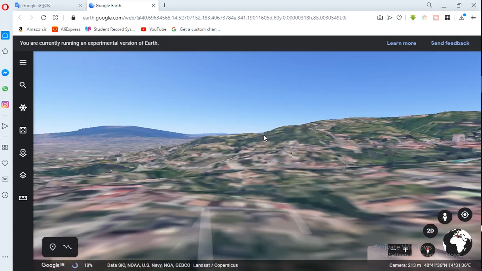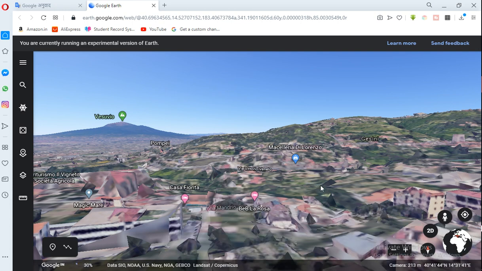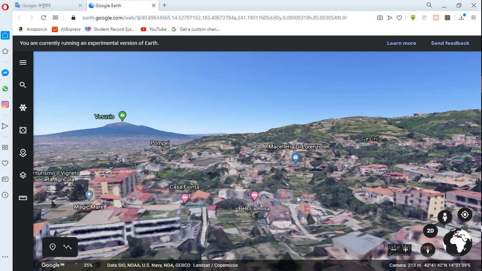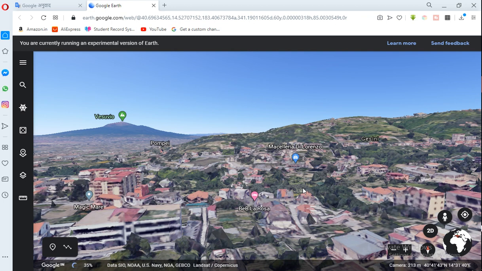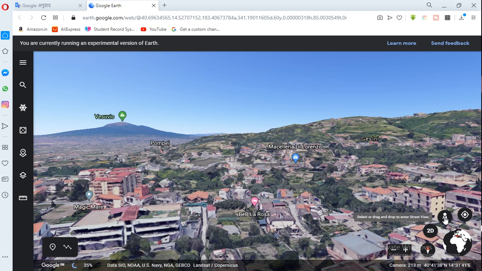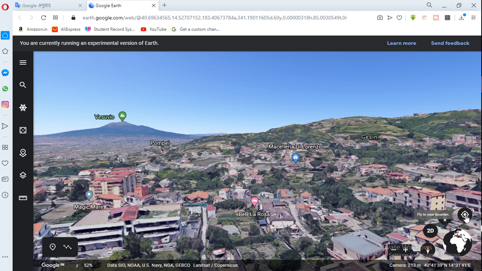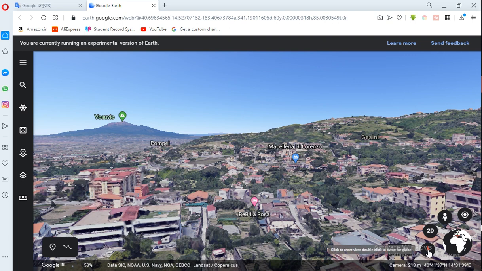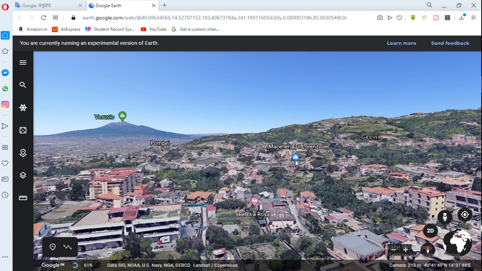Please today you download this video and get each and everything with the help of this tutorial regarding the Google apps. Here look at, select and drag and drop to enter street view. Here this one, fly to your location, then 2D maps, then click to reset view, double click to swap for the globe. It is telling how to view the globe.